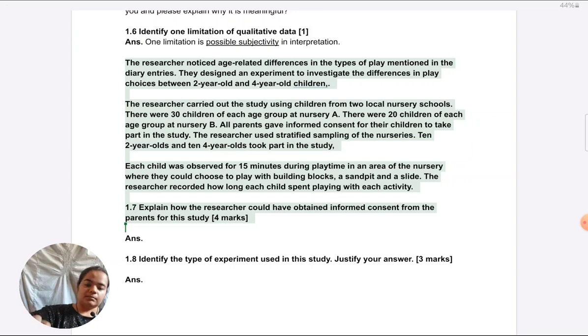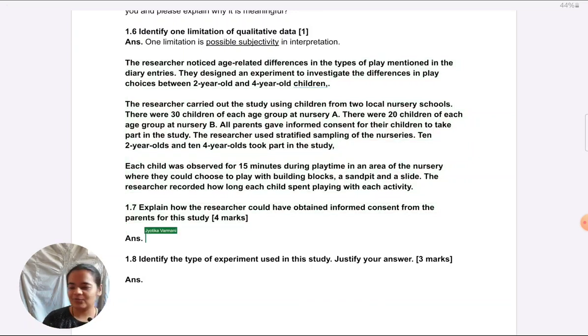Okay, many people are startled. I remember last year, because how can an informed consent question come for 4 marks? We expect it to come for 1 or 2 marks. So that's why, like I told you in the beginning, you have to be ready. So that's what we do in our class. We always keep it ready, like 4 points for any how type of question. So hopefully you also have your 4 points ready and you just have to contextualize them. I have nothing more to say about how to interpret these questions. It's similar to the other how questions which we did.